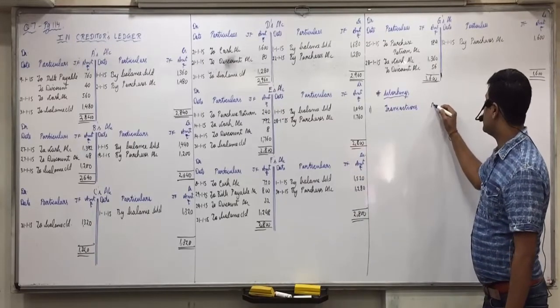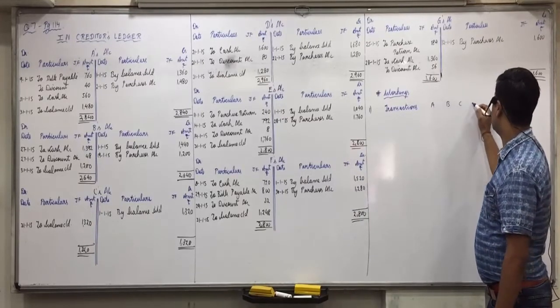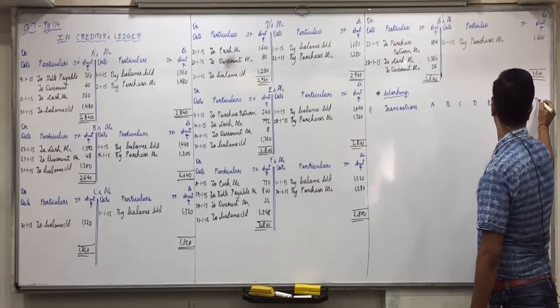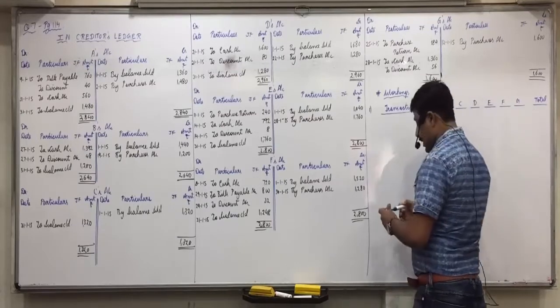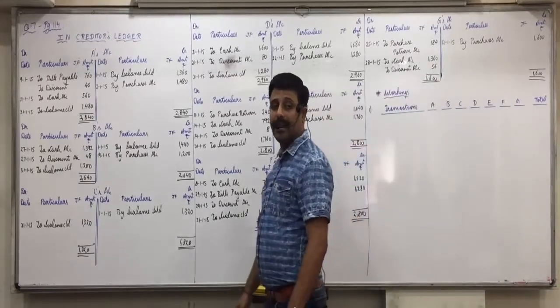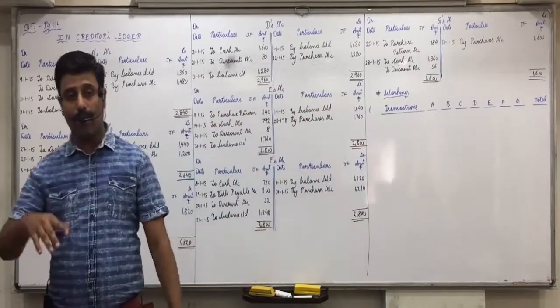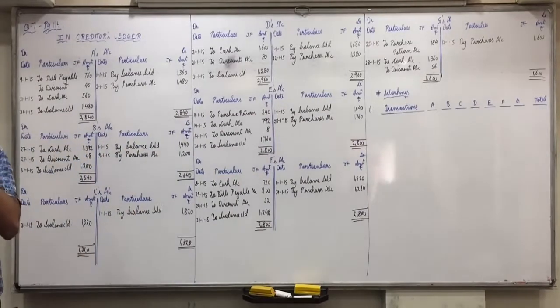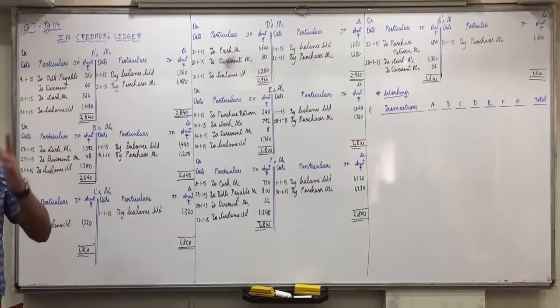Transactions A, B, C, D, E, F, G and then total. First we'll make the general ledger adjustment account. Then in the general ledger we'll complete the opposite effect by making the creditors ledger adjustment account. Only opposite. Then two are asked. First we are making the general ledger adjustment account, then we'll make the creditors ledger adjustment account in the general ledger after that.